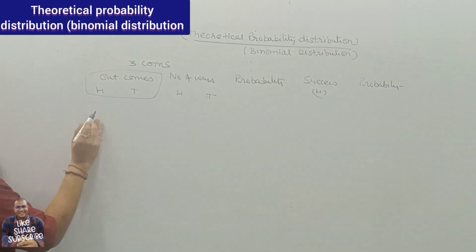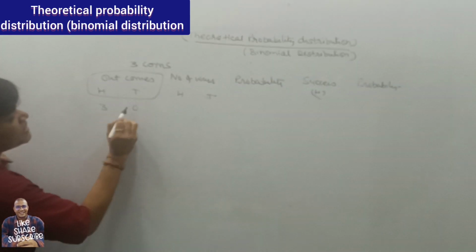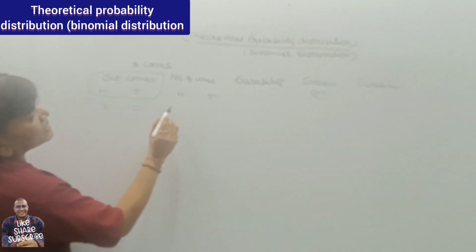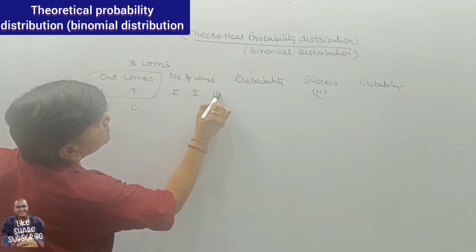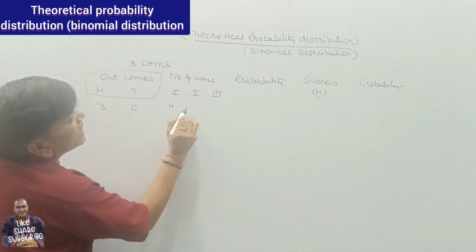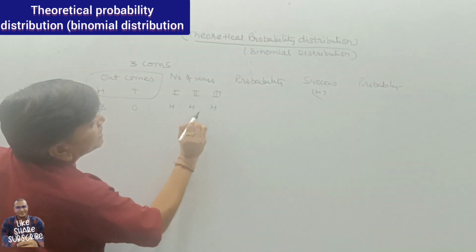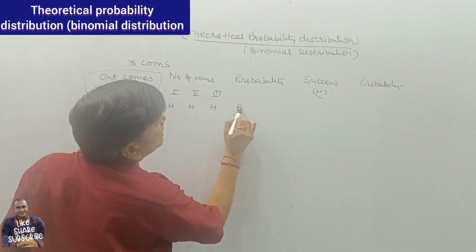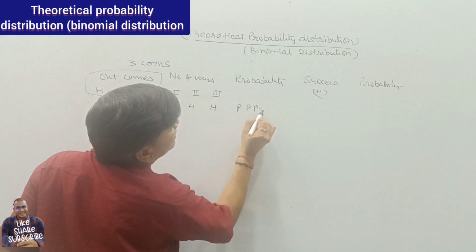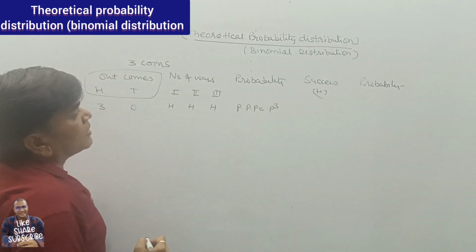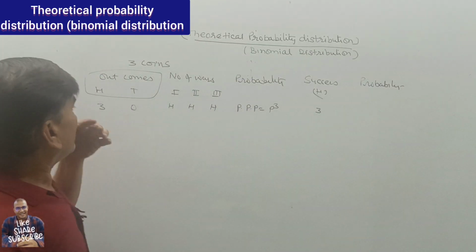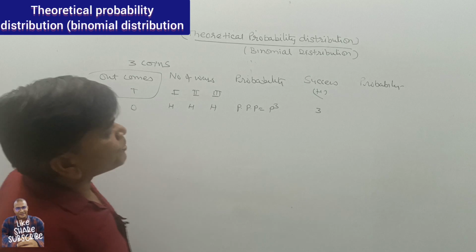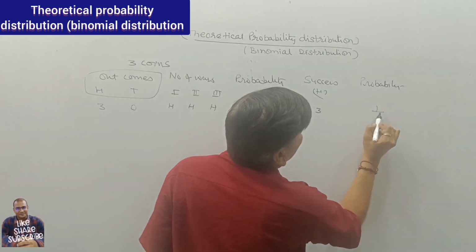Okay. In 3 heads, it means tail is 0. It means first, second and third: there will be head, head, head. So P multiplied by P, that is P cube. So success is 3. Getting 3 heads, the probability of getting 3 heads is 1 by 8.